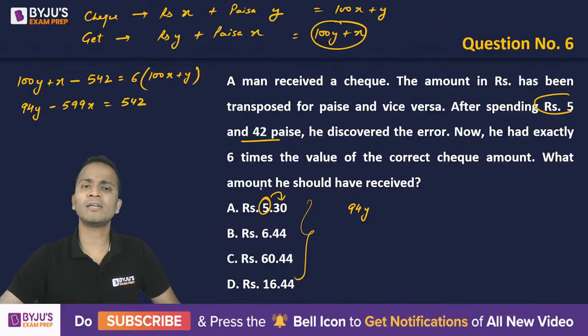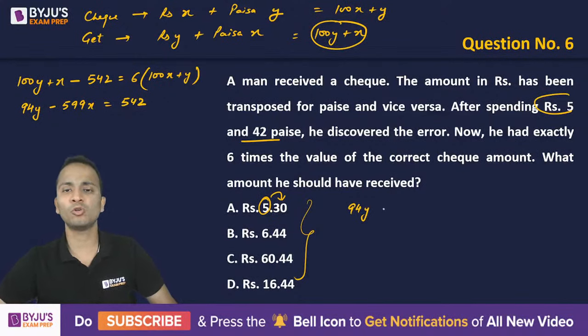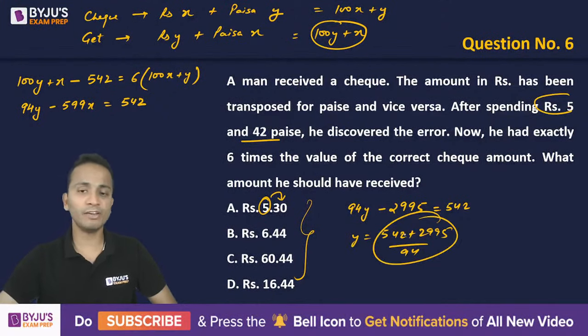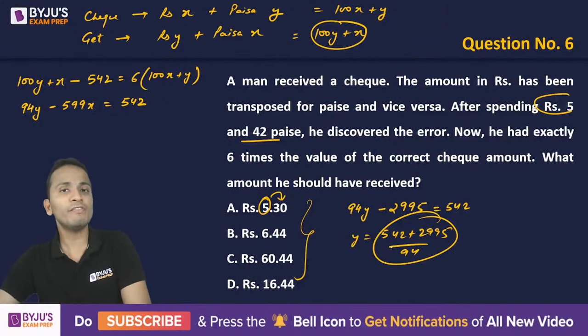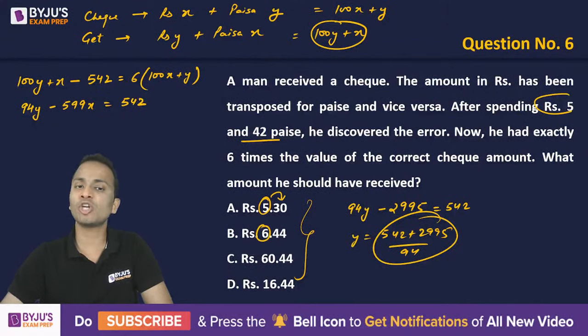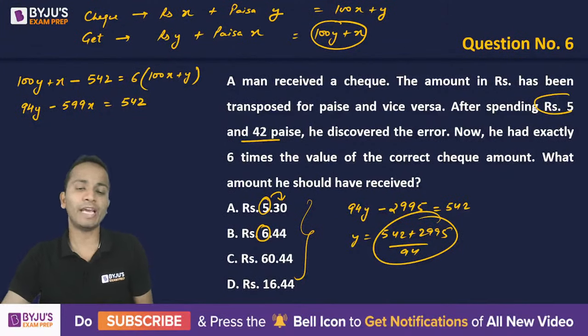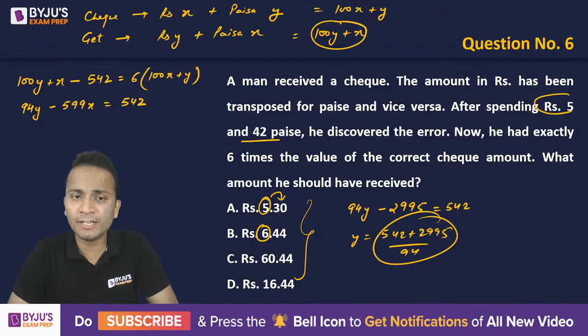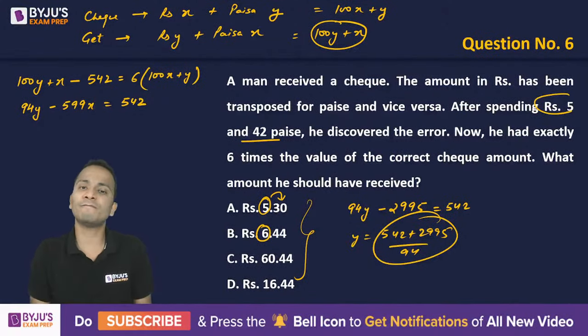So 600 into 5 is 3000. So minus 2995 is equal to 542. So the value of y will be 542 plus 2995 divided by 94. Now check if this is giving you an integral value. If it is not giving you an integral value, then move to the next option. Check by putting the value of x as 6. And I believe this question is a little difficult, but this is the fastest approach